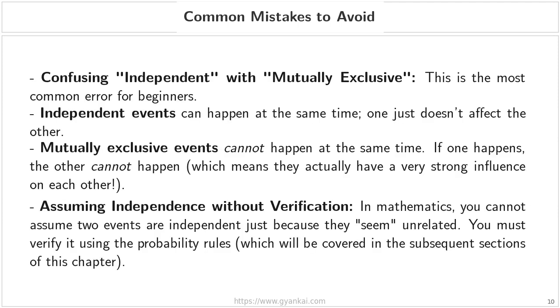Second, a word of caution. Avoid the temptation of assuming independence without proper verification. In everyday conversation, we might say two things are independent just because they seem unrelated, but in mathematics, we cannot rely on intuition alone. You must always verify independence using the formal probability rules, such as checking if the probability of E given F is equal to the probability of E. We will be covering those specific mathematical proofs and rules in the subsequent sections of this chapter, so make sure you follow along closely when we get there.